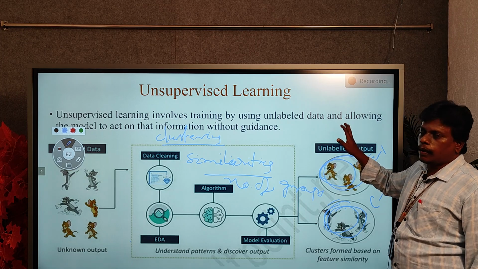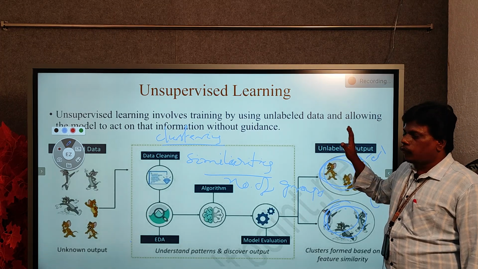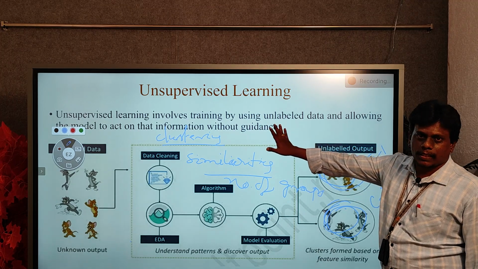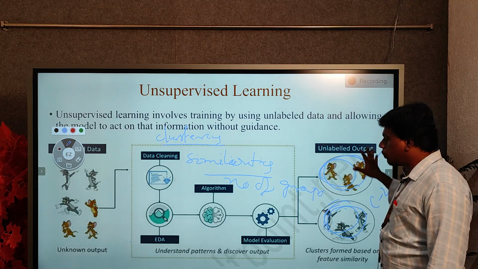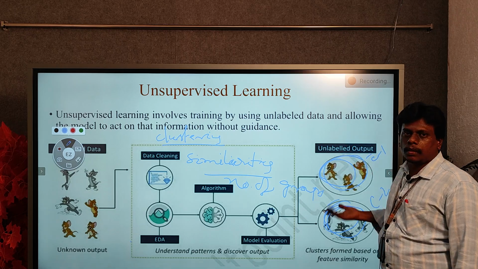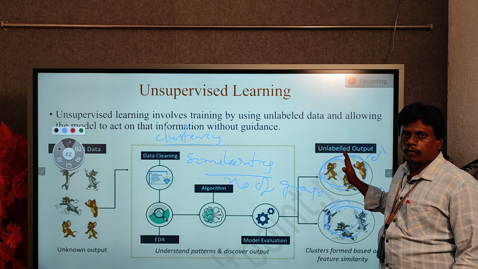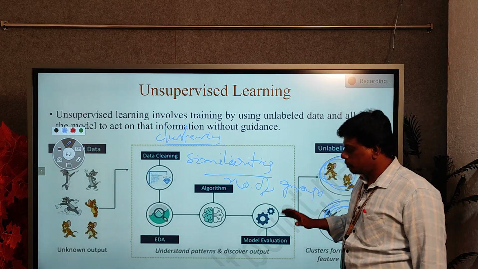In unsupervised learning, it can't predict any value. It performs only one operation, that is called clustering. Based on the similarities of the data, it divides into a number of groups, either 2 groups or 3 groups, n groups.